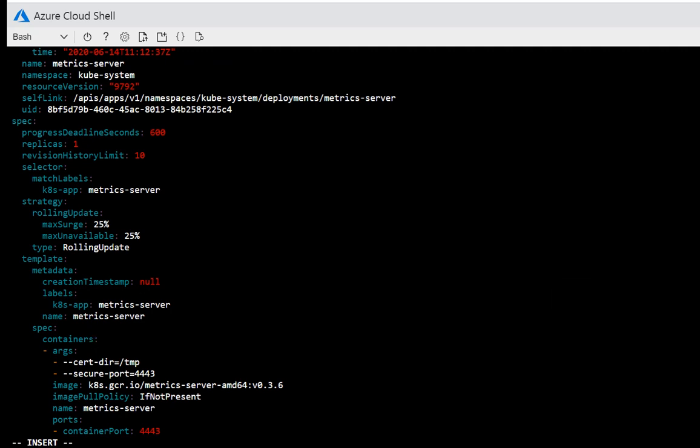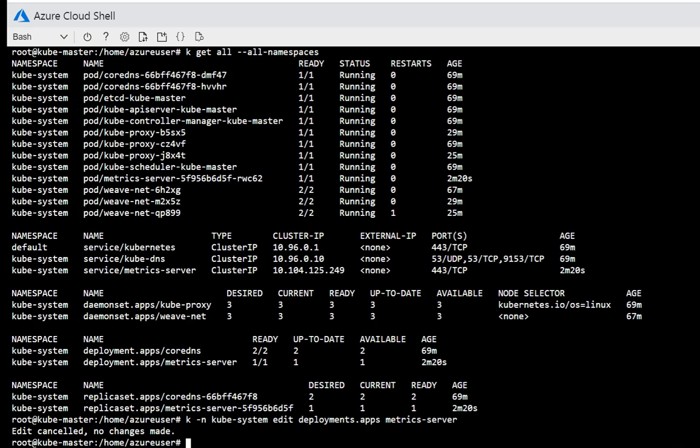Okay, so I'm back. What we're going to do is edit the deployment file for the Matrix server. I will not be making any changes right now, but I will show you what we're going to do. In here we will run this command to edit the deployment: kubectl -n kube-system, which is the namespace, and edit the deployments.